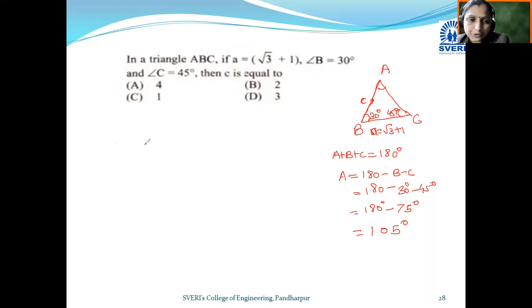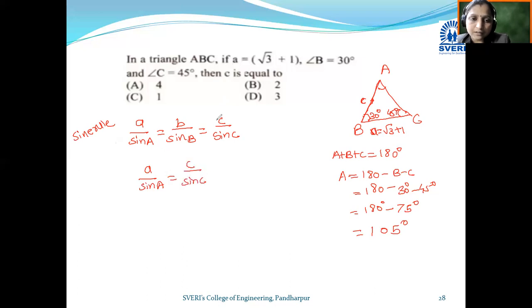Okay, so what is the sine rule? It says a upon sine A, which is equal to b upon sine B, is equal to c upon sine C. Okay, we use this sine rule to find the value of side of the triangle, c. Now we have the value of a, that is already given to you, and sine A, and c, that is going to be found, and sine C. Okay, so which ratio do we use? a upon sine A is equal to c upon sine C. That means first and third ratio we are going to use for finding the value of c.